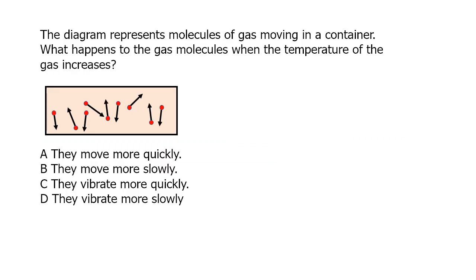Let's see the next question. The question says the diagram represents molecules of gas moving in a container. What happens to the gas molecules when the temperature of the gas increases? Here we have learned that as the temperature of the gas increases, the molecules start moving with high velocity. So the correct answer is they move more quickly.